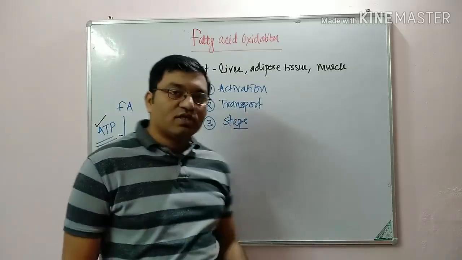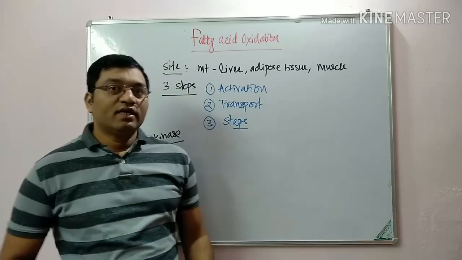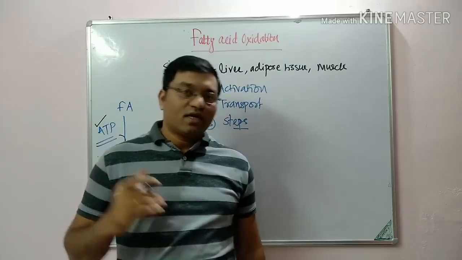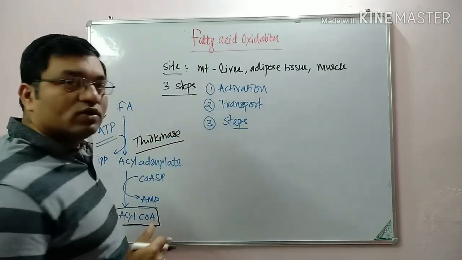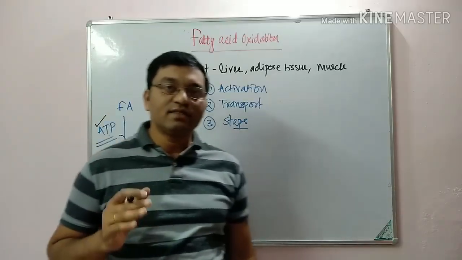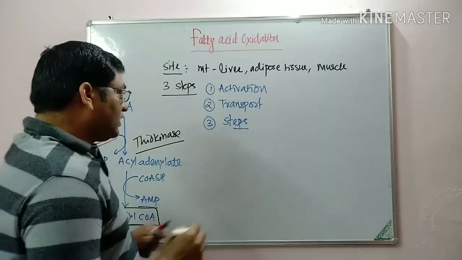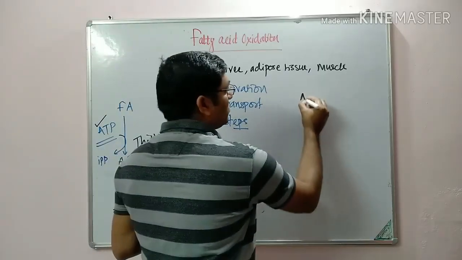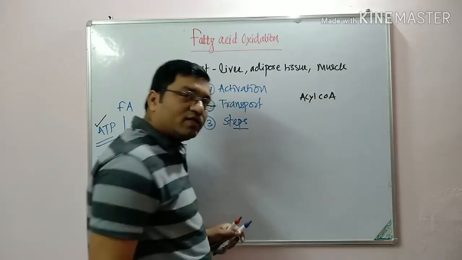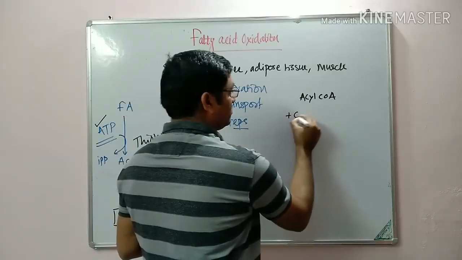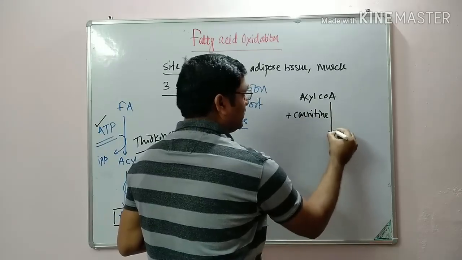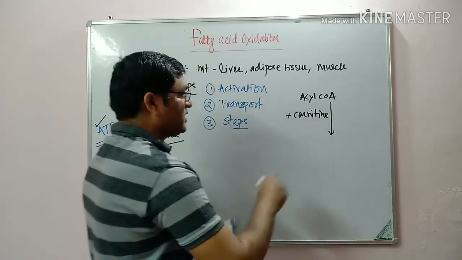Now in the transport, the inner mitochondrial membrane is impermeable to acyl coenzyme A. So a special system is there, known as the carnitine shuttle system. With the help of carnitine, this acyl coenzyme A combines with carnitine and is converted into acyl carnitine.